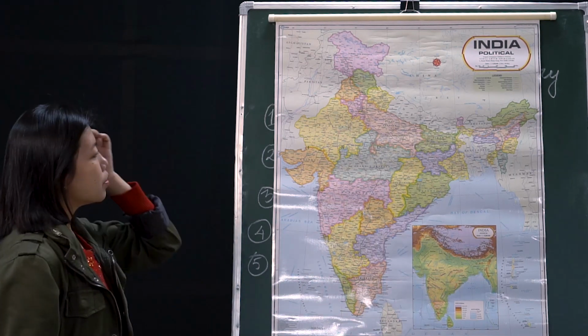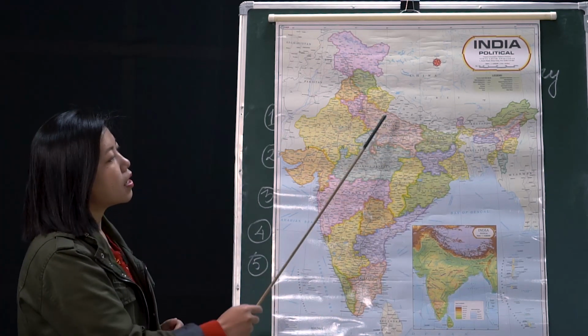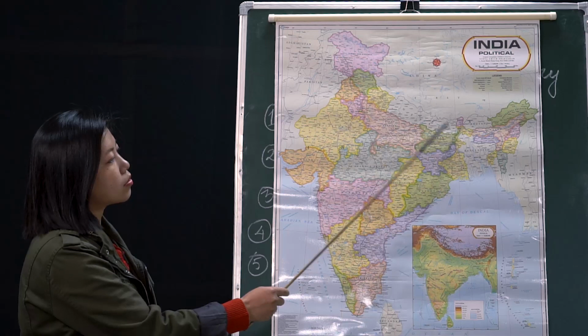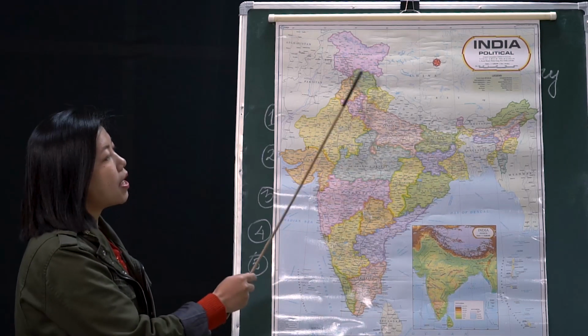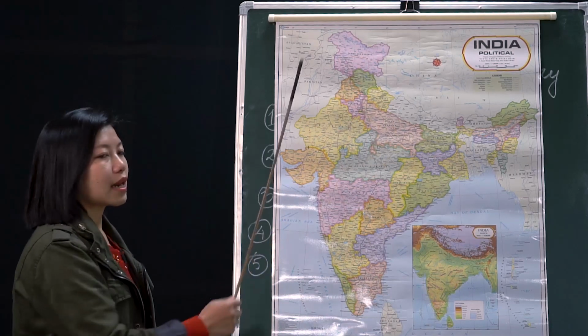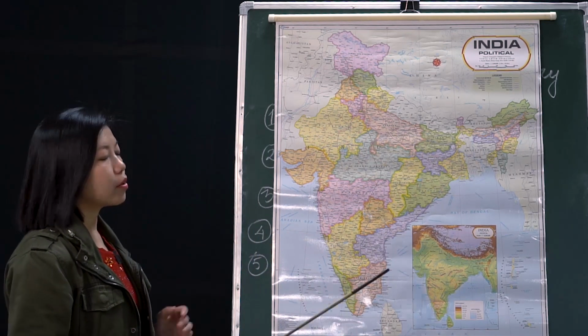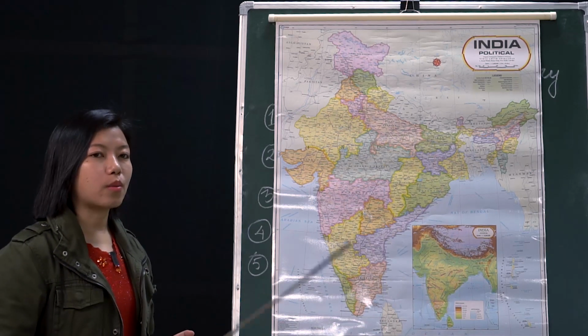Then coming to the mountain areas, we have the Great Indian Mountains, we also have the Northern Plains, and towards the northern part of India the weather and the climate is very cold as compared to the southern part. We also have different climates and weathers in India.